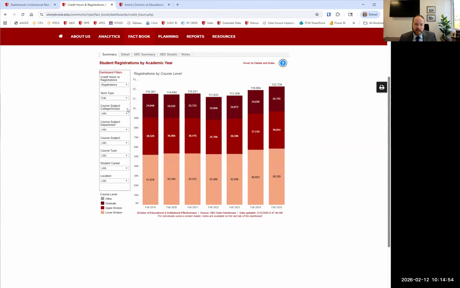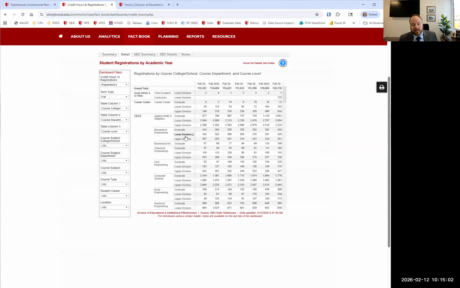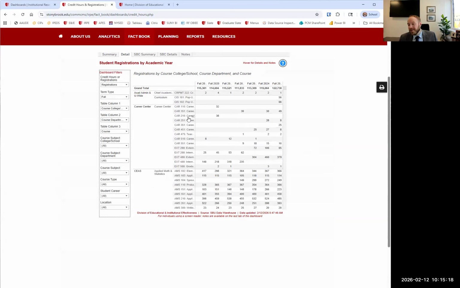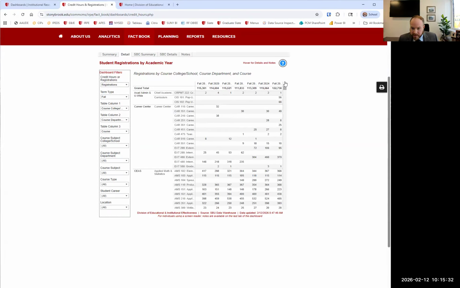We're looking at fall registrations. And we asked what courses were offered. So if I go to this detail tab, we can look in here and see that it's not quite set up yet to do that, but we have these table columns right here: column 1, column 2, column 3. Right now it's just showing lower and upper division courses. I'm going to go to column 3 and change it to course. This will show me now, if it loads, all the different courses. And Sean will fix that so it doesn't have little dots, because this will just make it bigger. But basically, when we fix it, this will show all the courses that have been offered, when they were offered, and the registrations in those courses over time. Lots of fun stuff.